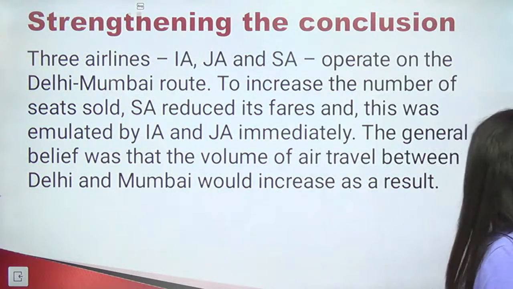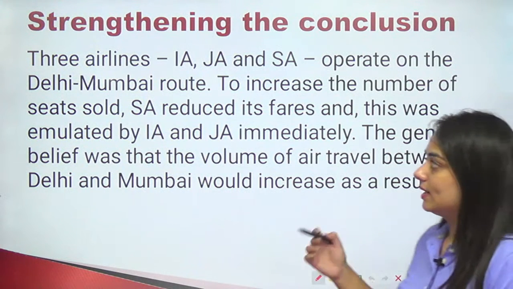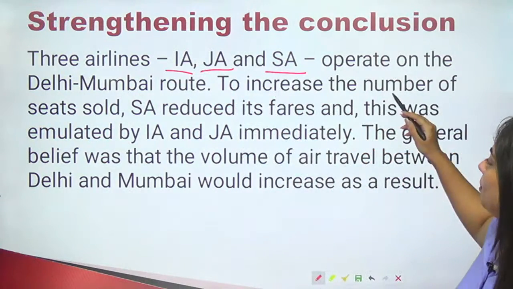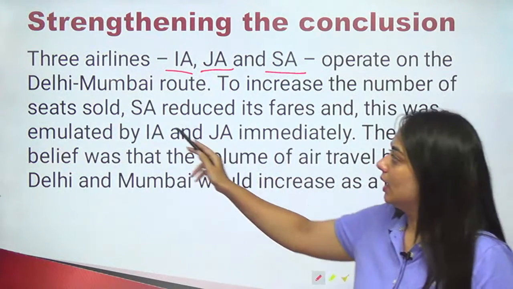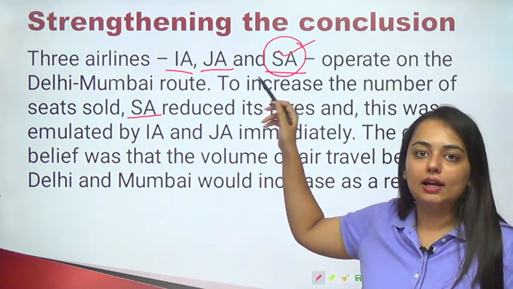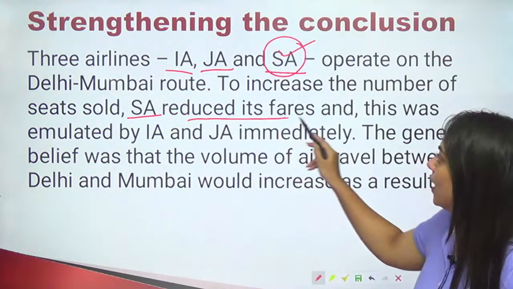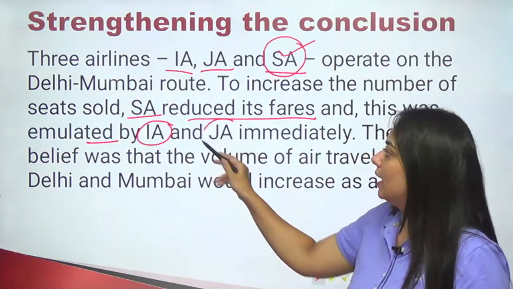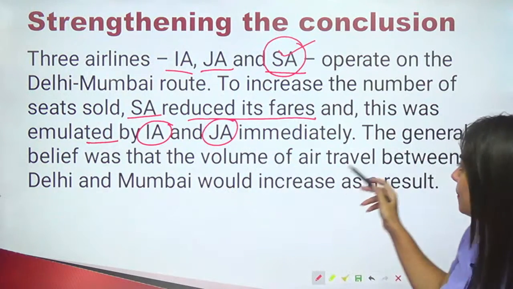Three airlines, can be any airlines, XYZ, the names are given here. Three airlines, IA, JA and SA, operate on the Delhi-Mumbai route. To increase the number of seats sold, SA, this particular airline, reduced the fares, and this was emulated, that is copied, by IA and JA. So SA did something, it reduced the fare. These two airlines copied it immediately.